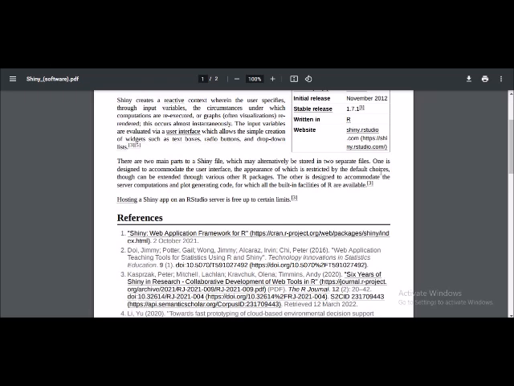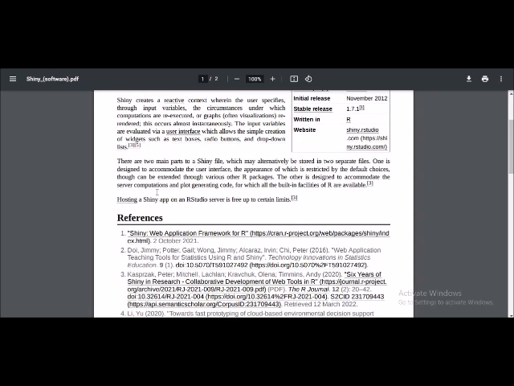The other is designed to accommodate the server computations, which we call the server interface, and then you can see how we can go ahead with the computations and the plot generating code, and these are all built-in facilities which are available in R.